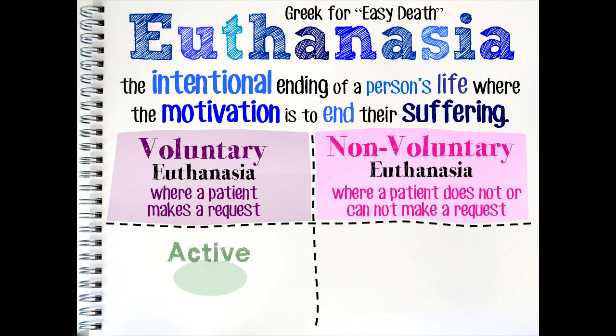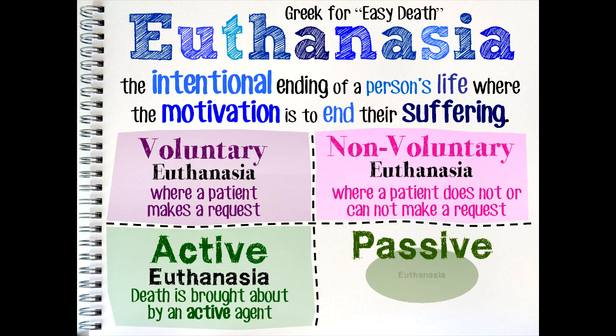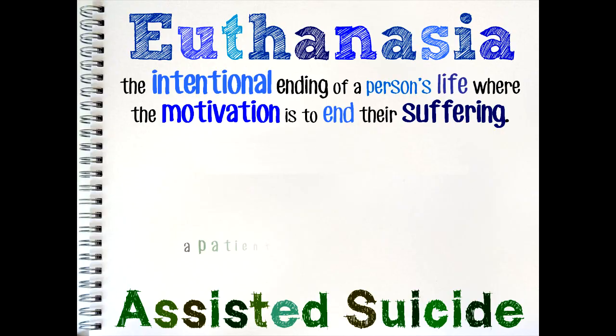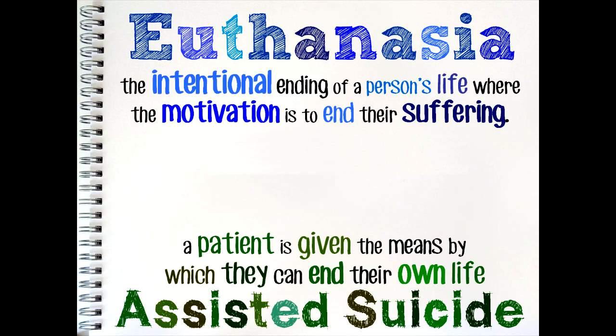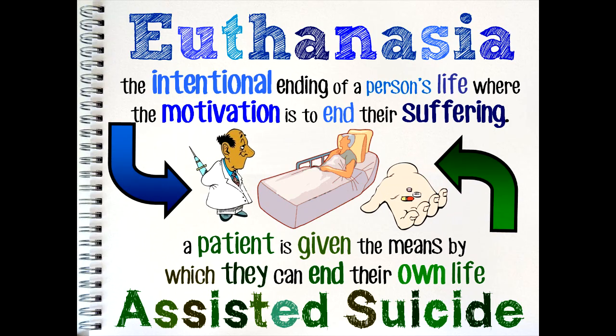Active euthanasia is when a patient's life is ended by the administration of a lethal agent, for example, a lethal injection. Passive euthanasia is when a patient's life is ended by the removal of certain treatment, for example, not giving them food or turning off a ventilator. Assisted suicide is when a person is given the means to end their own life by a doctor. The key difference between euthanasia and assisted suicide is the question of who administers the life-ending treatment. In the case of euthanasia, it is the doctor, but in the case of assisted suicide, it is the patient themselves that administers the life-ending treatment.